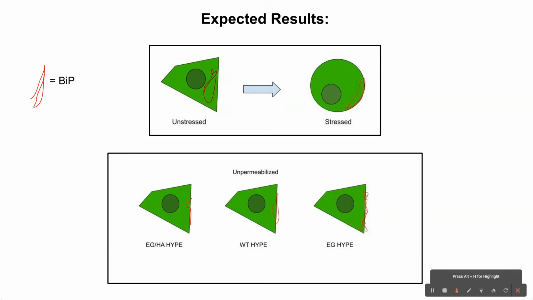When comparing the different constructs of HYPE, I expected that in the unpermeabilized stress samples, EGHA HYPE will have some BiP at the cell membrane, but not very much. But in the wild-type and EG HYPE samples, there will be much more BiP at the cell membrane, translating to a much stronger fluorescent signal.